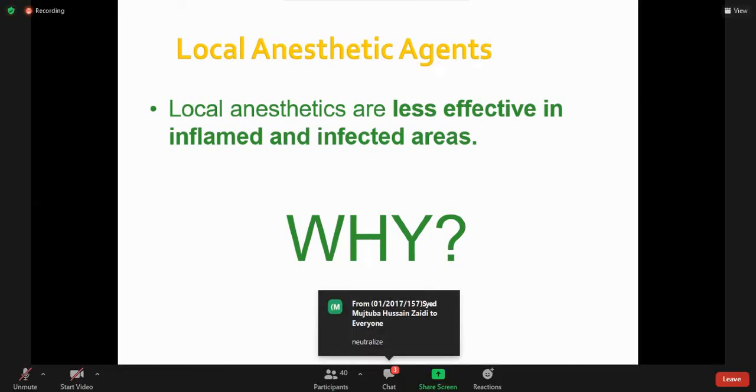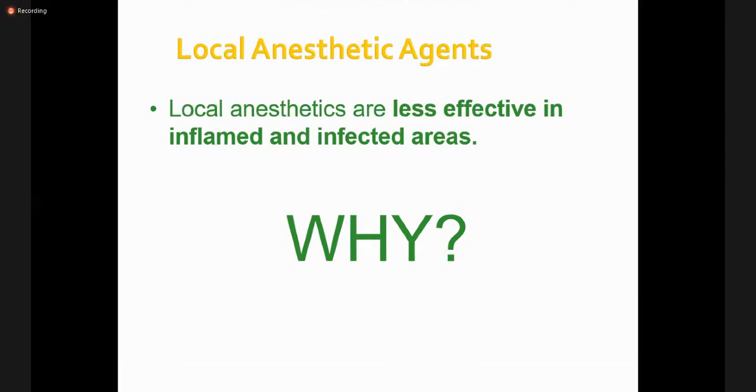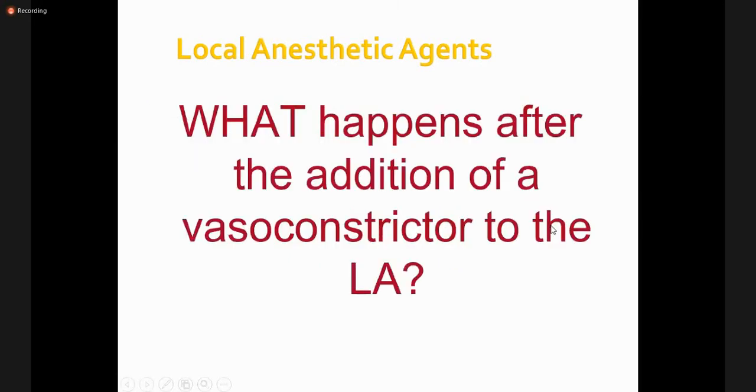Because ionized form is unable to penetrate the cell membrane, it is difficult to reach inside the cell. For reaching inside the cell, the local anesthetic must be in unionized, non-ionized form. When it enters the cell, it is converted into ionized form, and this ionized form is required to block the sodium channel. So this is an important point that you must remember.